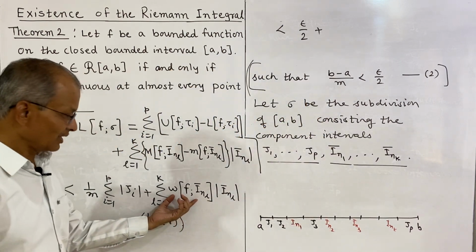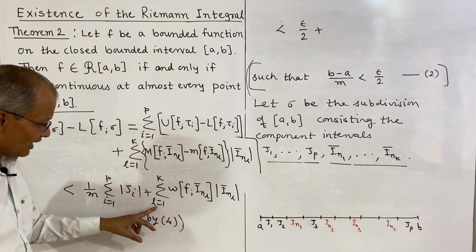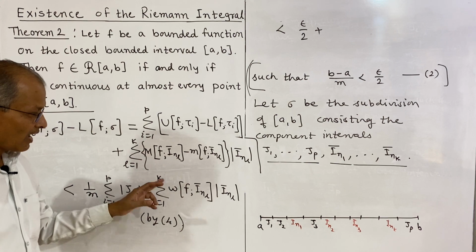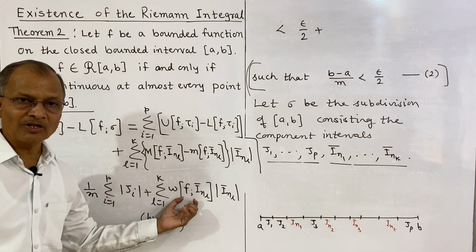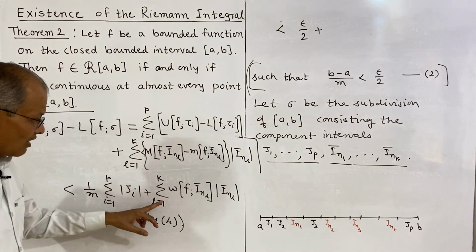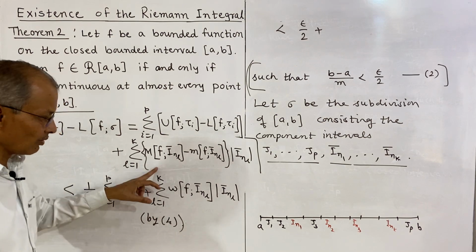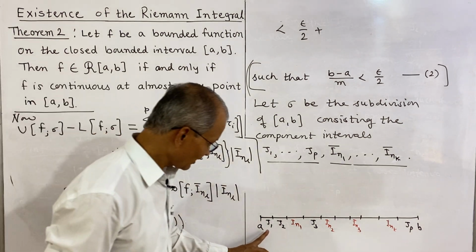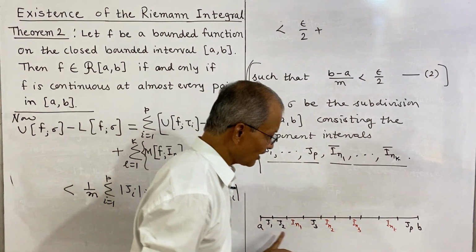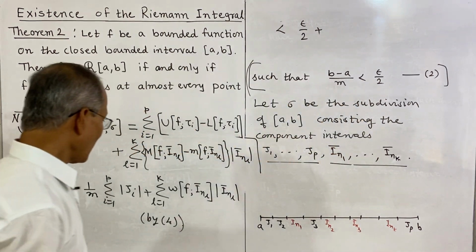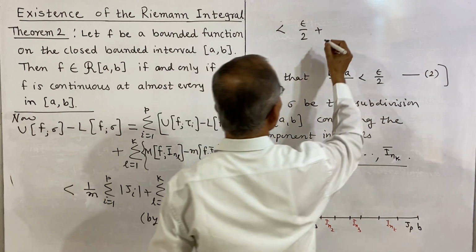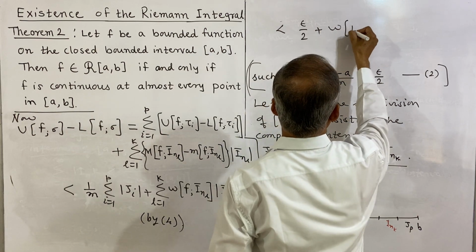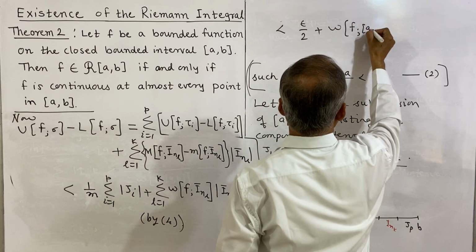This is the oscillation from L taking value 1 to k, and therefore this oscillation will be certainly less than the oscillation of f over the whole interval, that is the interval can be taken from the first component to the last component, and therefore that is less than the oscillation of f on the whole interval a to b.